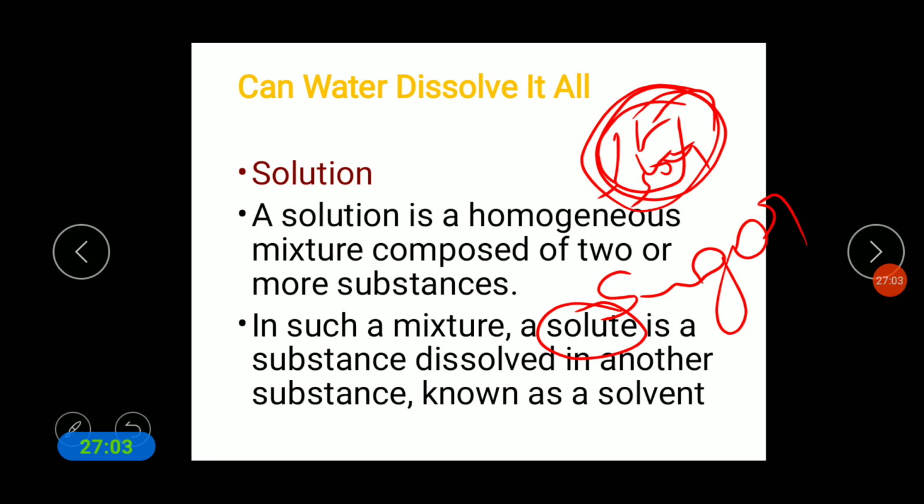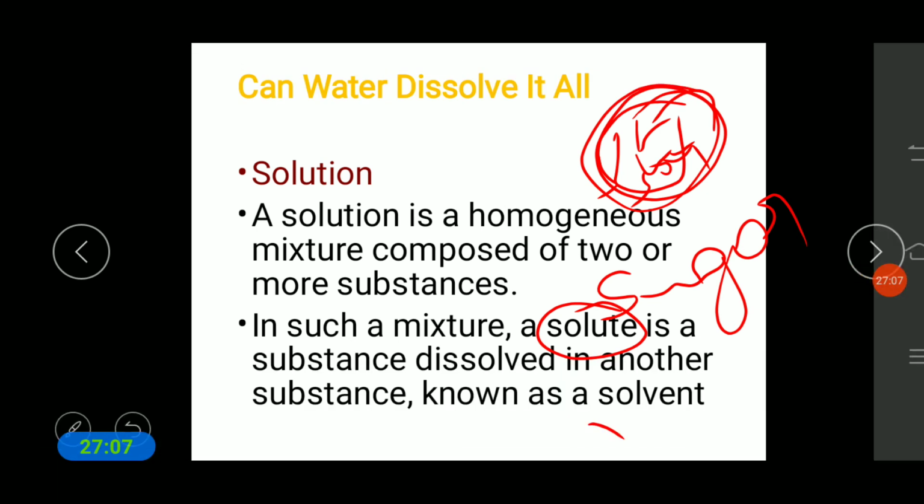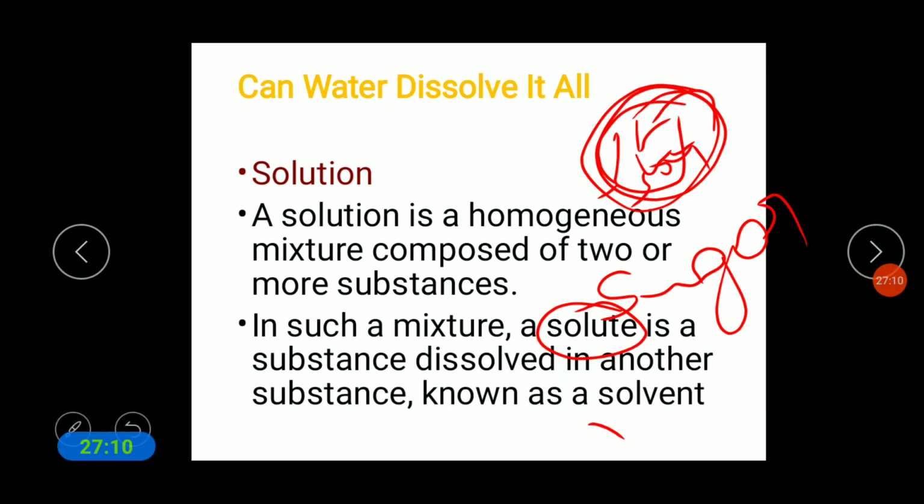Sugar is dissolved in water. Sugar can dissolve in where? In the water. So the liquid state, what do we call it? The solvent. The substance which dissolves in a liquid, what do we call it? Solute. And the liquid in which the solute is dissolving, what do we call it? Solvent. Okay, the solute is dissolved in a solvent.